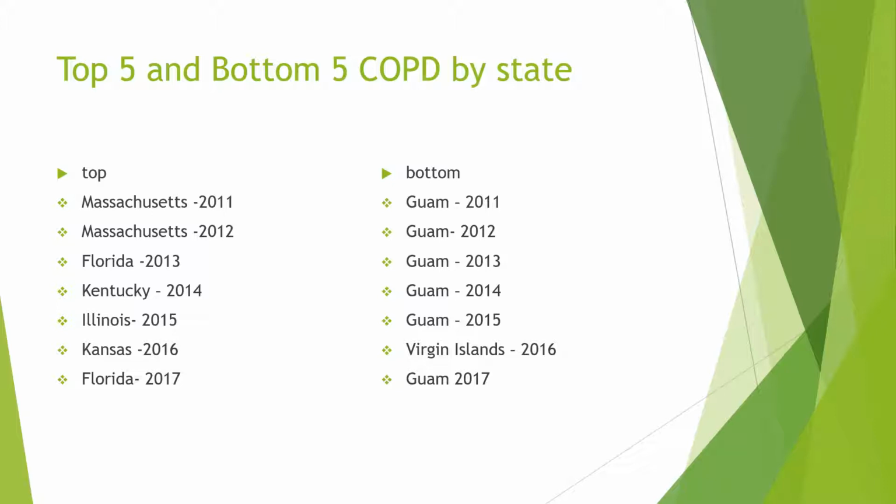On the right side, you can see 2011, 2012, 13, 14, 15, and 17 were all recorded by Guam. So Guam had the least number of patients experiencing COPD for all those years. The only year that they didn't record the lowest number was 2016, and that was Virgin Islands that had the lowest number.